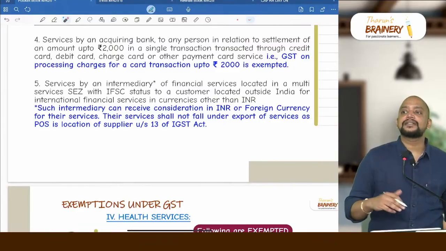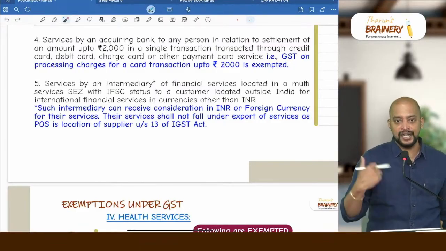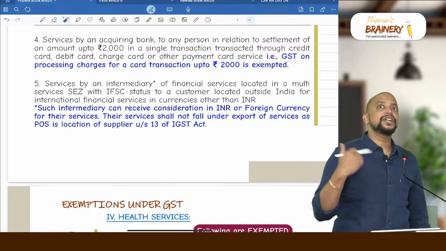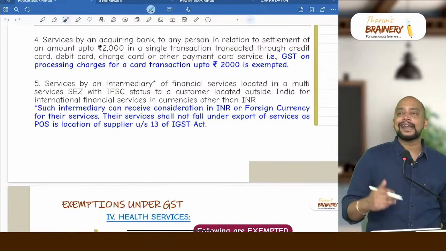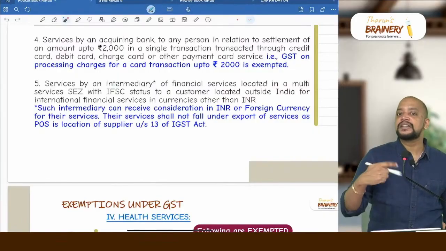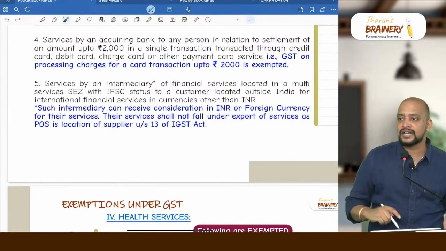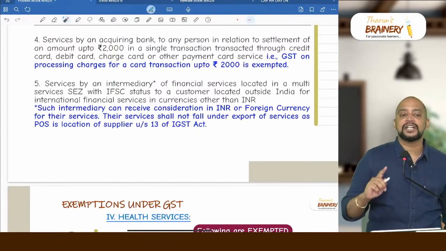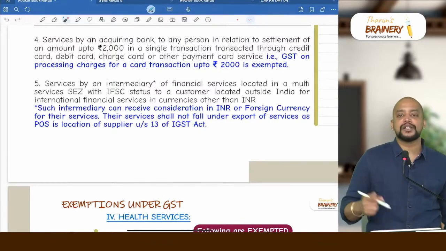For that they will be getting some consideration. In that case that consideration will be exempted, but they should not be dealing in Indian rupees, they should be dealing in foreign currency. Won't it become export of service? No, it won't become export of service, because in case of intermediary services under section 13, that is supplier in India, recipient outside India, the place of supply under section 13 will be the location of supplier. As the supplier is in India, it will never become export of service.